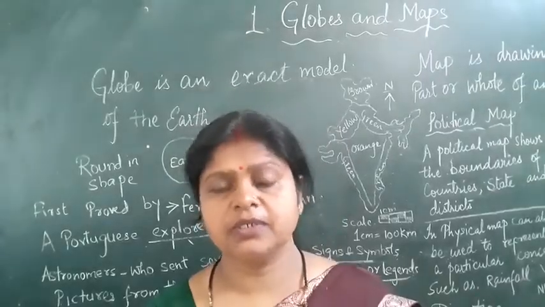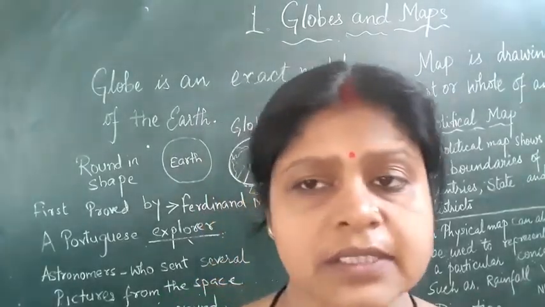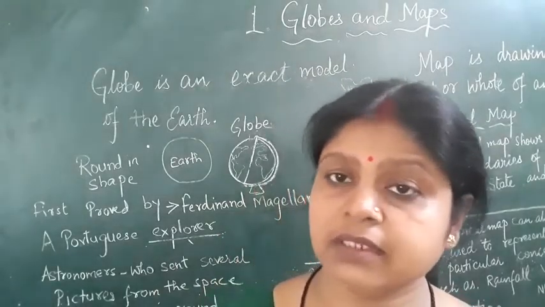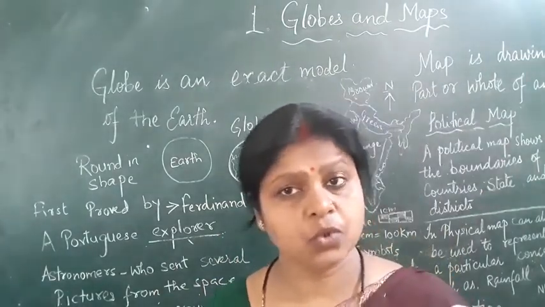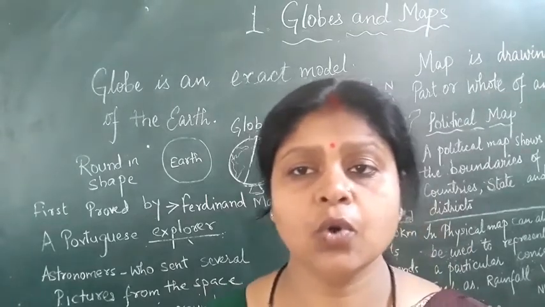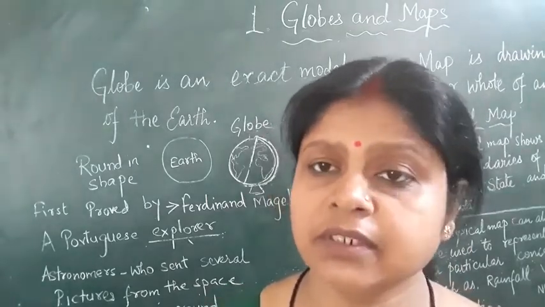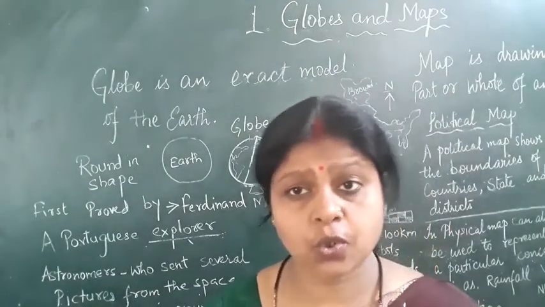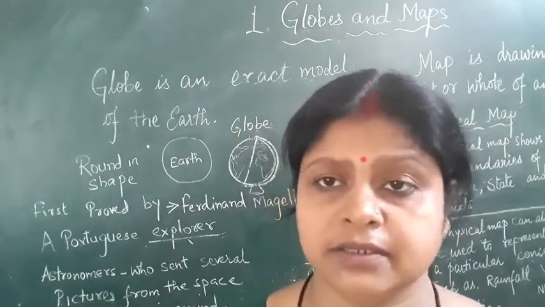Coming to chapter number 1, globes and maps. This is your first chapter, and in this chapter we learn about globes and maps. Now coming to globes. What is a globe? A globe is an exact model of the earth. Earth is the planet on which we live. So a globe represents the earth.